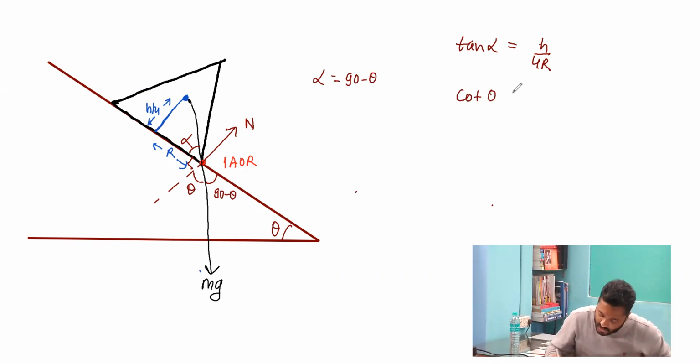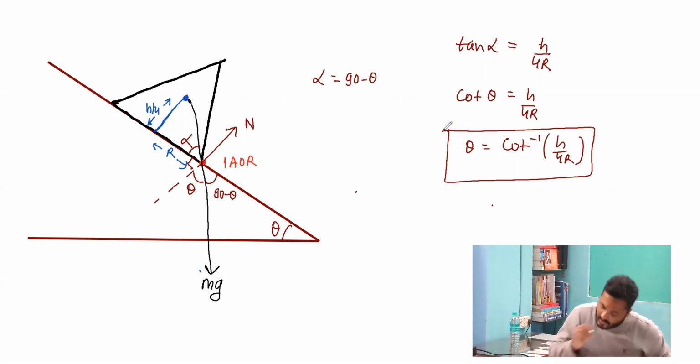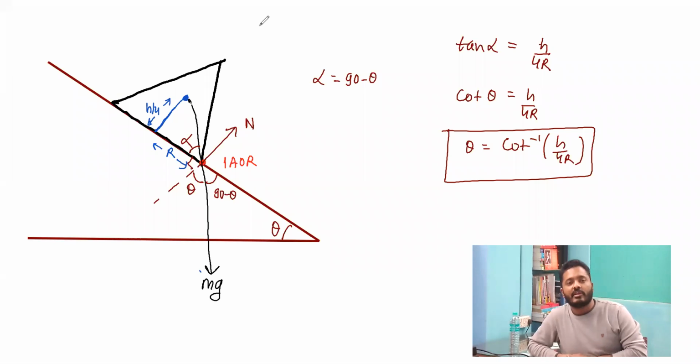So I can write cot theta is equal to h by 4r, or theta is equal to cot inverse of h by 4r. So for this particular angle of inclination of the inclined plane, a solid cone placed on a sufficiently rough inclined plane will tip because of its own weight.